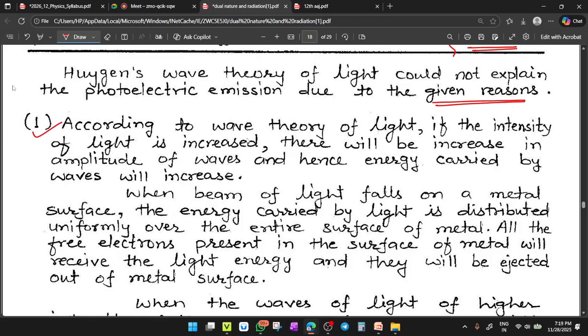First, according to the wave theory of light, if the intensity of the light is increased, there will be an increase in the amplitude of the waves, and hence the energy carried by the waves will increase. Yes, according to the wave theory, we know I is proportional to amplitude squared, and amplitude refers to the energy. Means if you increase the intensity, there will be an increase of amplitude, and amplitude is directly related to energy, so energy also increases. Clear? And hence the energy carried by the wave will be increased.